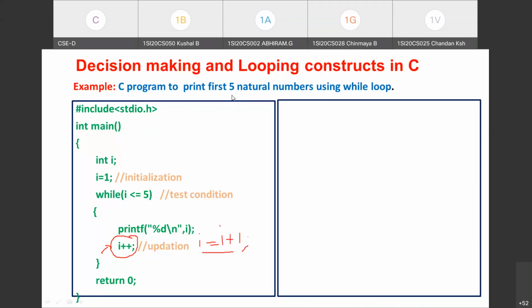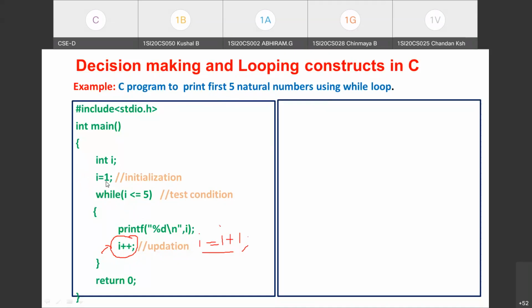If the question says the first n natural numbers are to be printed, then you require a read statement for reading the value of n during execution time. But since it is clearly mentioned that only the first 5 natural numbers are to be printed, I need not read any input. You can observe, first we initialize the loop control variable. It is executed only once, as the first executable statement within the main function. After i = 1 is executed, the while loop construct is encountered. How this while loop will work, we'll see.